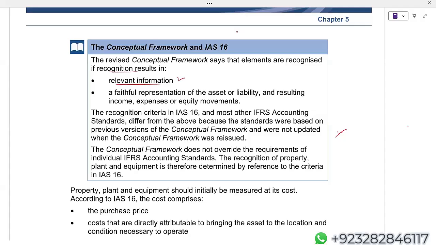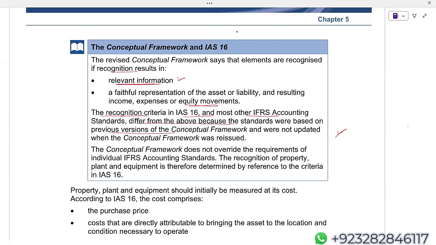Relevant information, and a faithful representation of the asset or liability and resulting income, expense, or equity movement. The recognition criteria in IAS 16 and most other IFRS accounting standards differ from the above because the standards were based on a previous version of the conceptual framework.